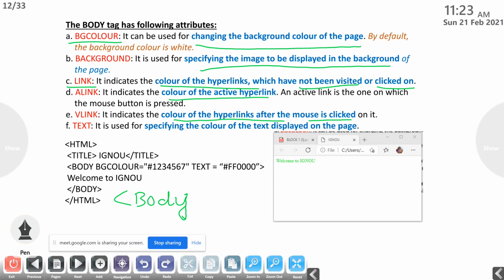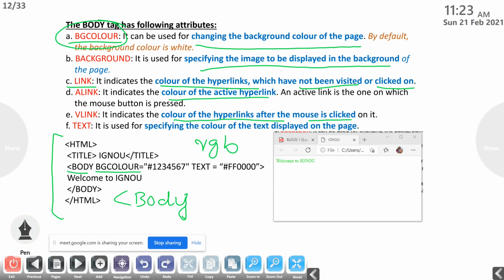So one example here: HTML, then title IGNOR, then body, this is the tag, bgcolor, that we already discussed. What is bgcolor? It can be used for changing the background color of the page, using hexadecimal values. We can use hexadecimal values for the RGB combination.